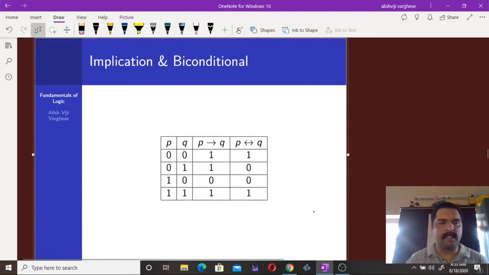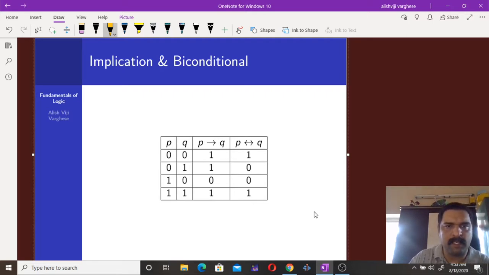Then next thing is implication, or the conditional connective, P then Q. If P is false, Q can be false, and if P is false, Q can be true. These things are possible. That's okay. There is nothing wrong in that. So the truth value of P then Q is true in those two cases. If the premise is false, then there is no restriction on the conclusion.